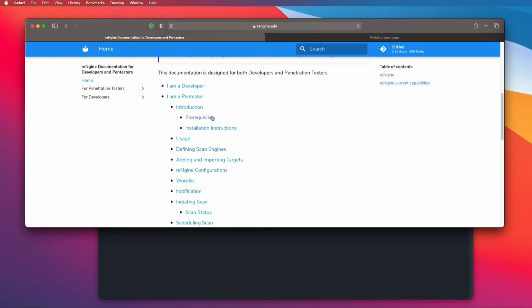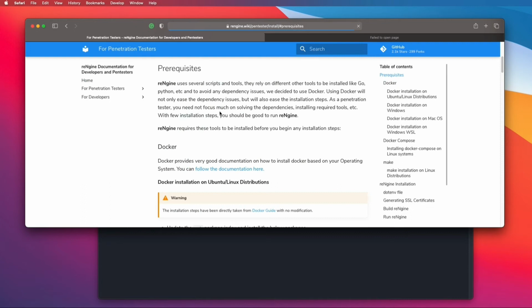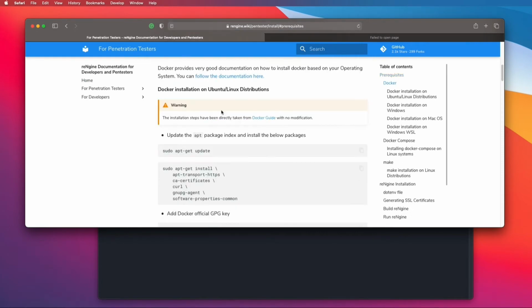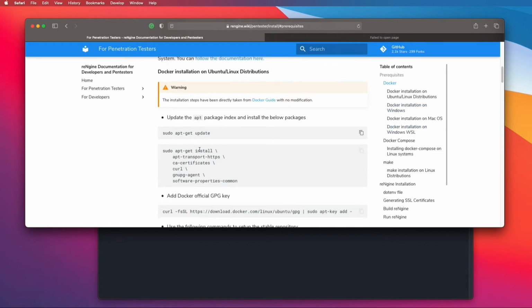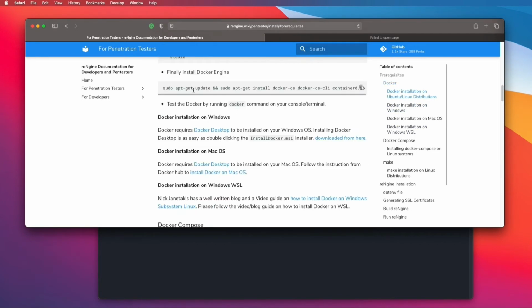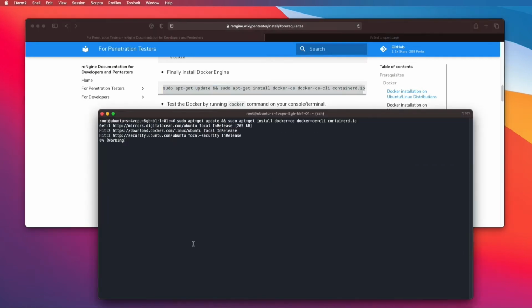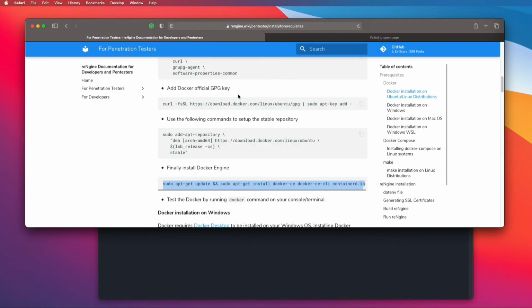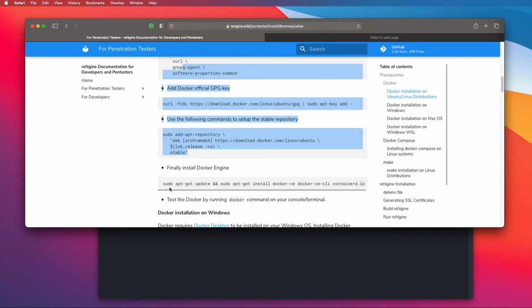So let's begin with the installation for reNgine. I'm right now using a VPS. The installation instructions have been clearly written here for Linux, Mac, and Windows WSL as well. Let's install the Docker engine. I have already imported all the GPG keys and added the stable repo, so I'm not following those instructions. I'm directly doing the setup.